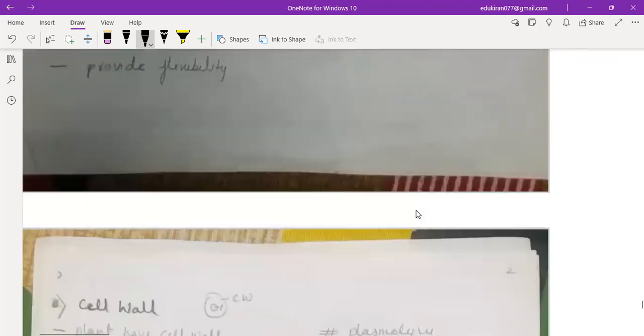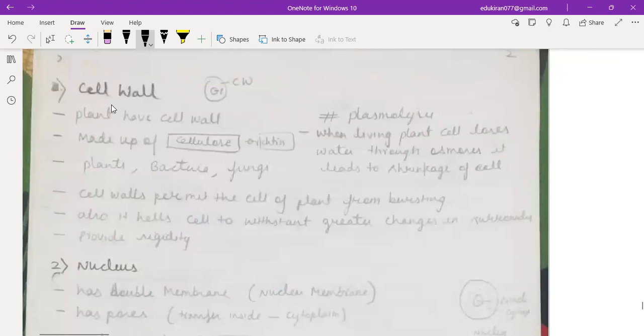Now coming to the second one, which is the cell wall. Plants have a cell wall made up of cellulose and chitin. Plants, bacteria, and fungi have it. Cell walls prevent the cell from bursting. We already discussed this. Also, it helps the cell to withstand greater changes in the surroundings and provides rigidity.